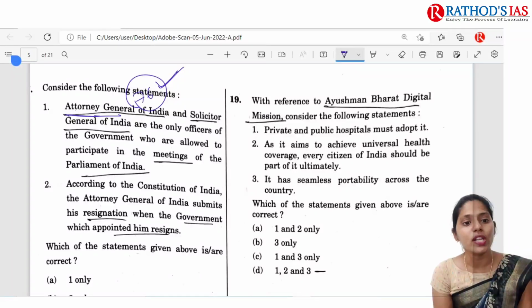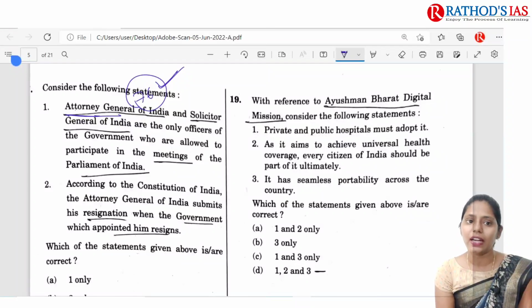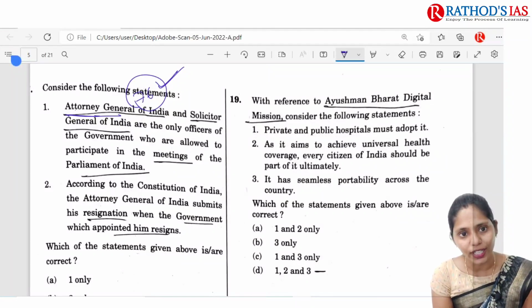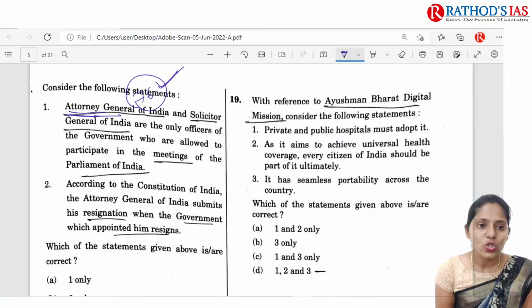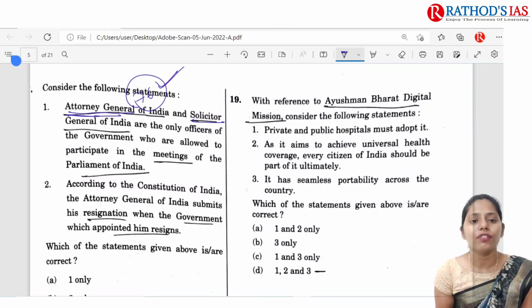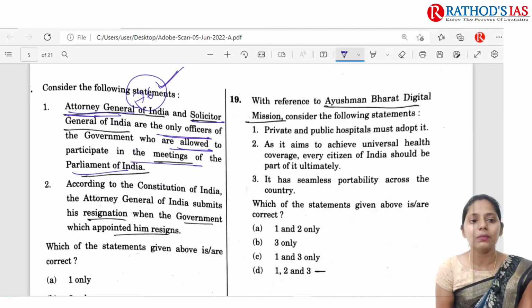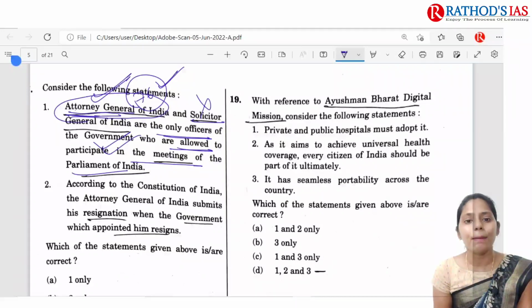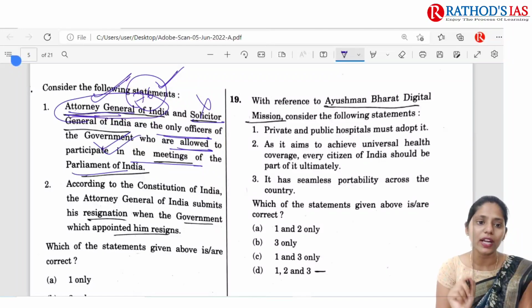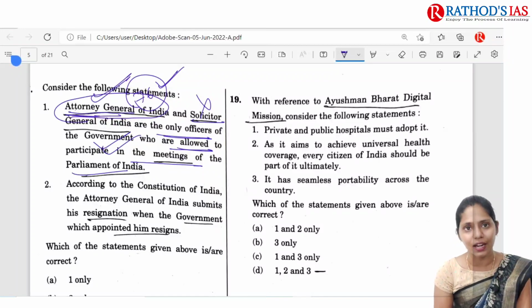The Solicitor General of India is the second highest law officer in the country, and he is subordinate to the Attorney General of India. The statement says both are the only officers of government who are allowed to participate in the meetings of Parliament of India. But only the Attorney General of India is allowed to participate in the meetings of Parliament, but not the Solicitor General of India or Additional Solicitor General of India. They are not allowed to participate in the meetings of Parliament of India.